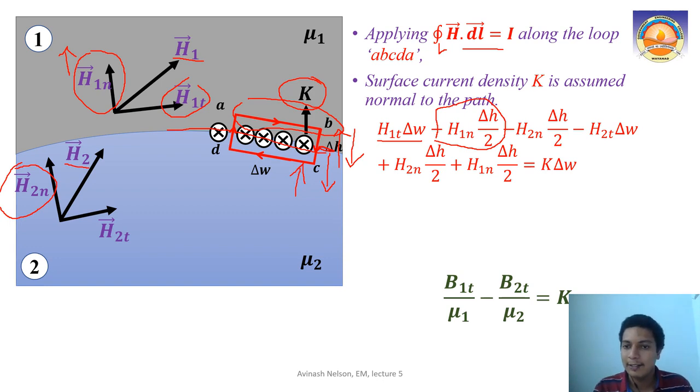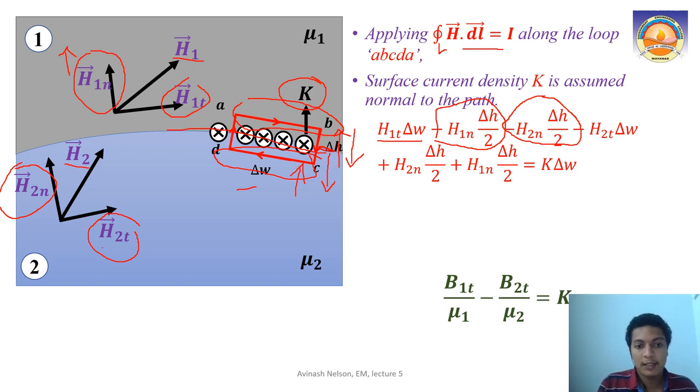Because of that, you have minus S2n into delta S by 2 here, right? Now let us go from C to D. Let us take H dot dl from C to D. C to D again has width delta W, but in the parallel direction opposite to it. H2t means the tangential component of magnetic field intensity in the second medium. So minus H2t into delta W is your portion from C to D.